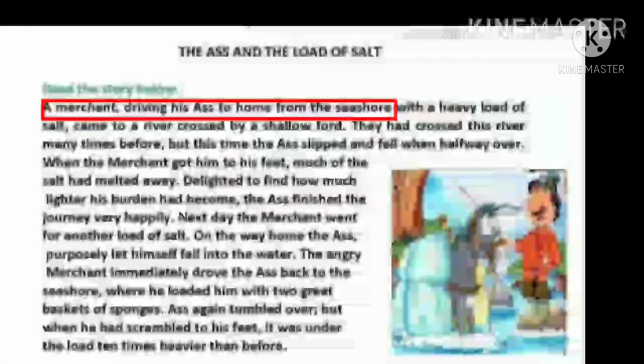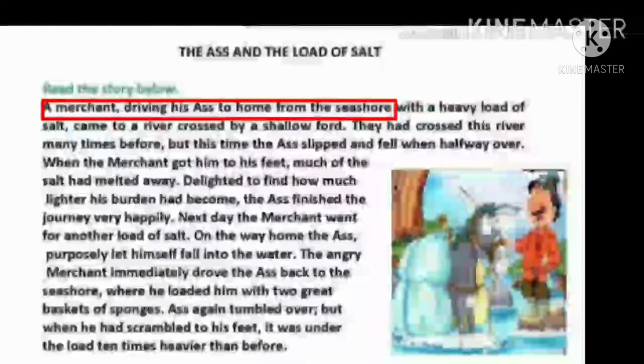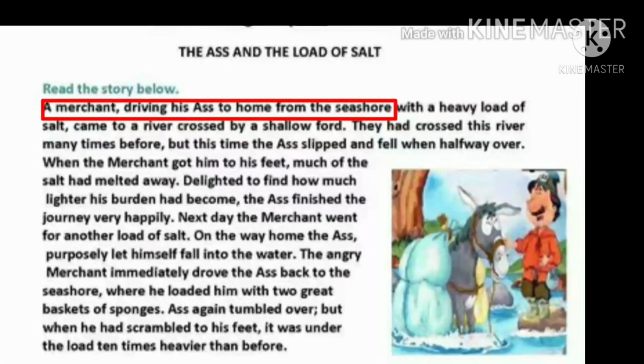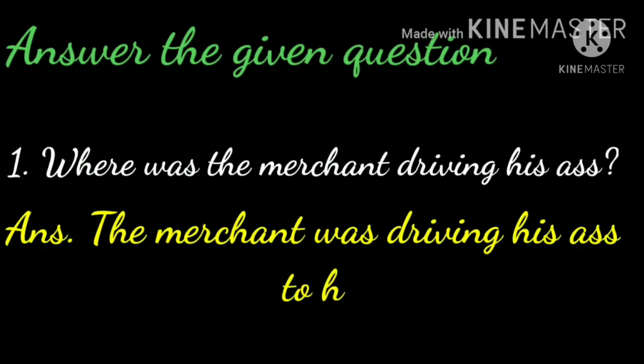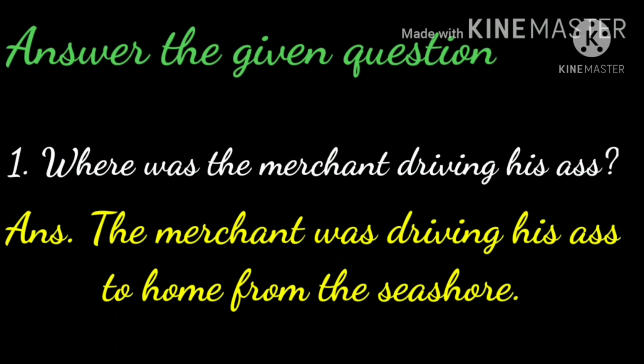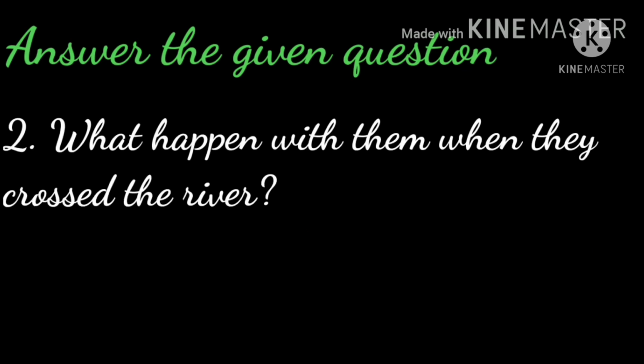See, children, I have found the answer from the passage, but we can't just copy it. We have to frame the answer. So, children, the answer is the merchant was driving his ass to home from the seashore. Children, let's see the next question.